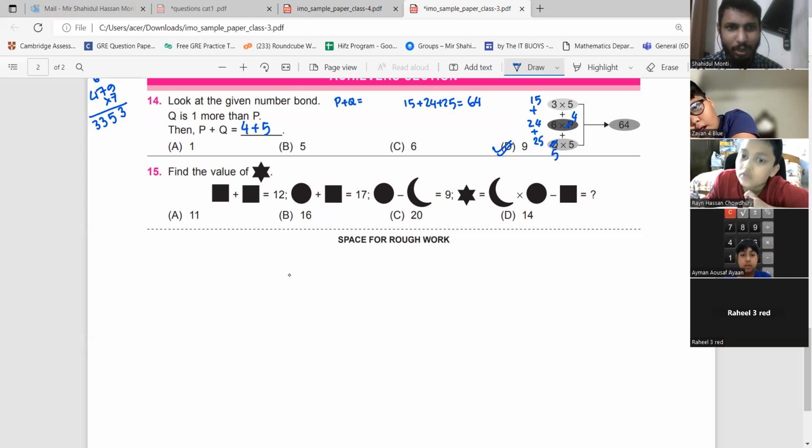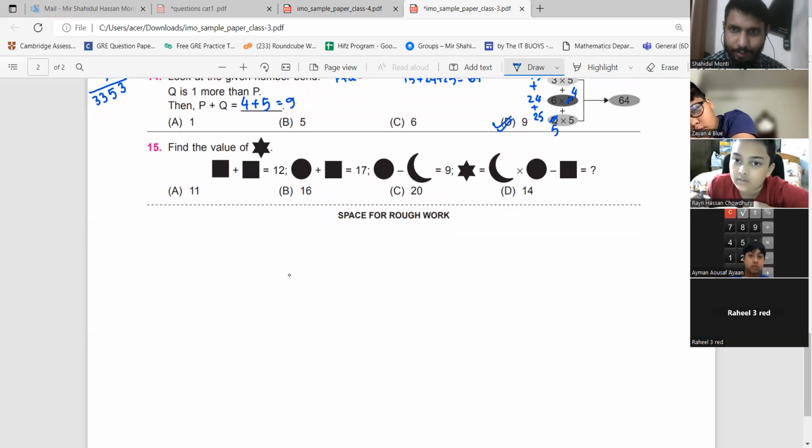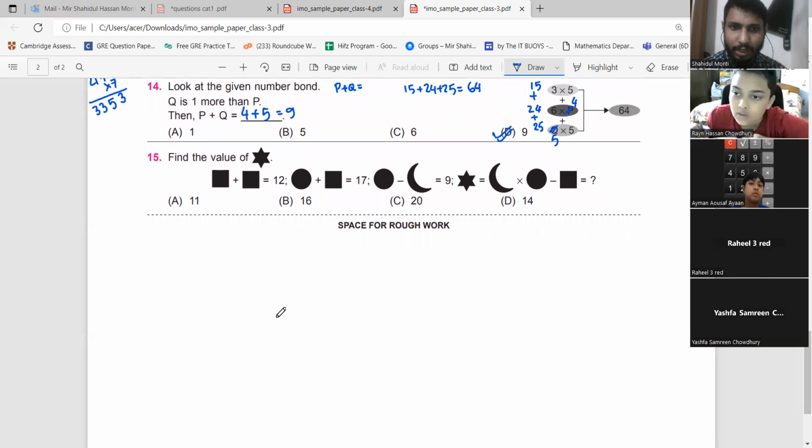P plus Q is equal to 4 plus 5, which is equal to 9. Are we good, students? Yes. Let's go to the next problem. Now I get it. Yeah, the addition part. Find the value of star.